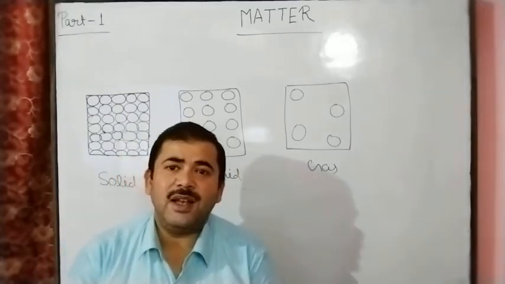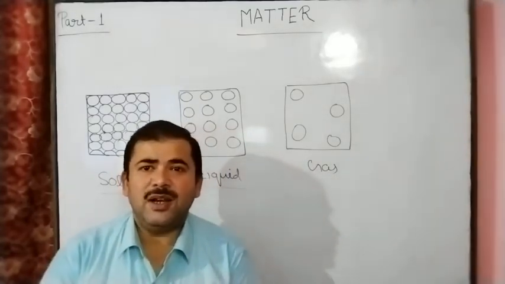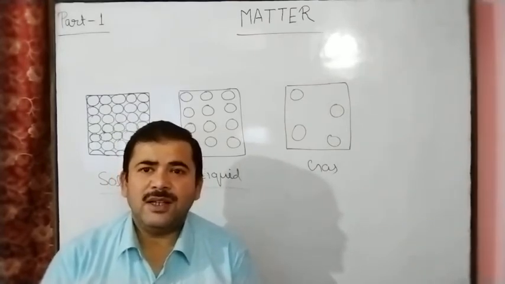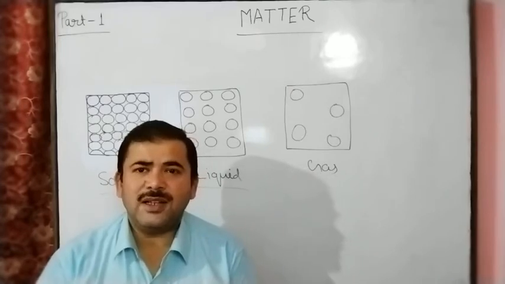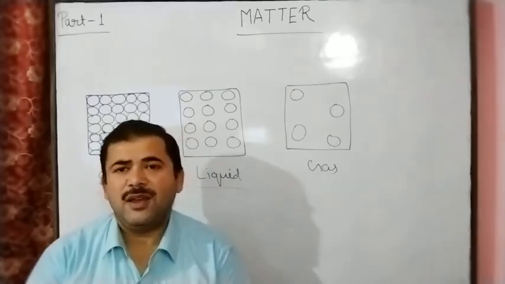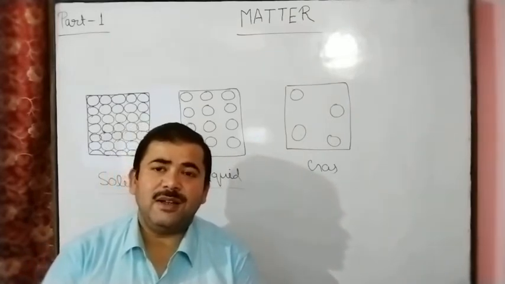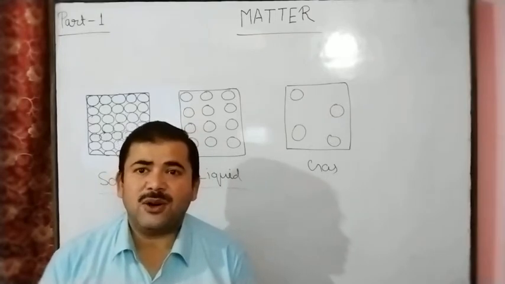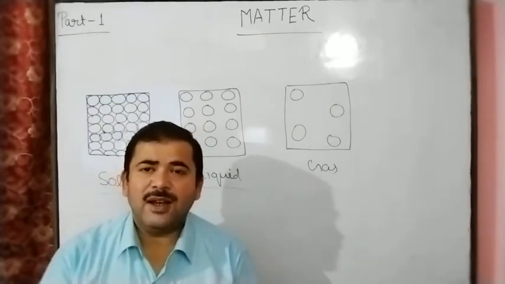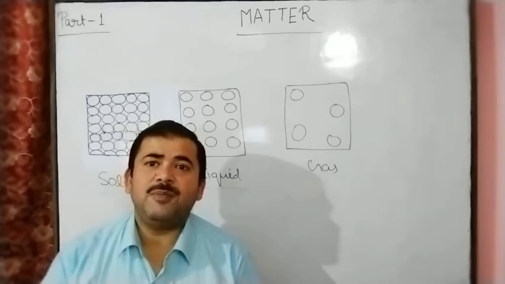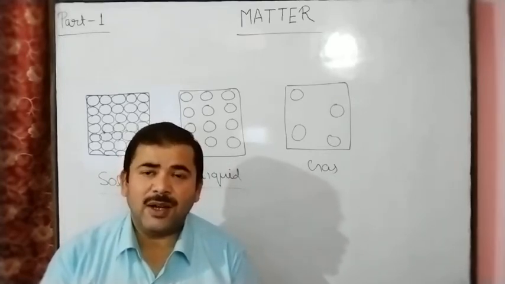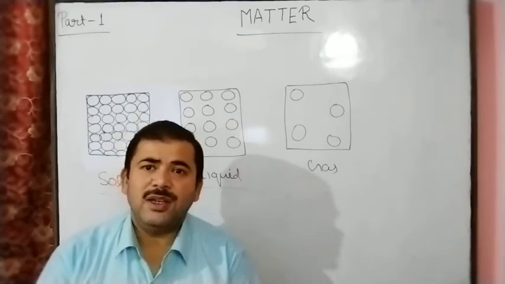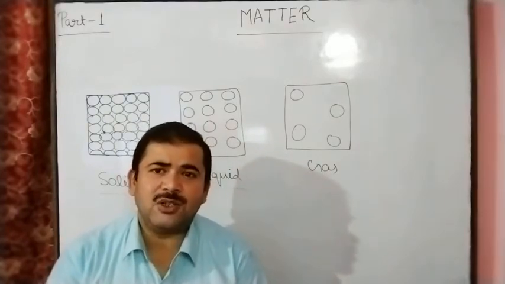And if we take liquid state matter, it means matter in liquid form. For example, water, diesel, kerosene, petrol. So these are the examples of liquid matter. And gaseous matter means different types of gases: hydrogen gas, nitrogen gas, oxygen gas, air. And air, we know, is a mixture of different gases. In air, carbon dioxide, nitrogen, oxygen, these gases are present. So there are three states of matter: solid, liquid and gas.